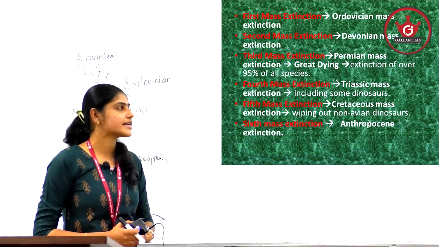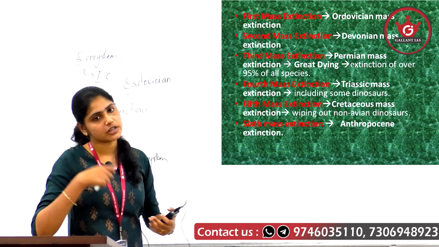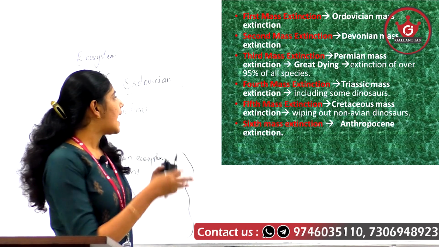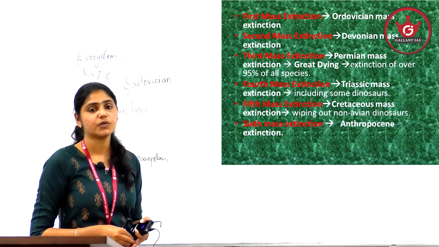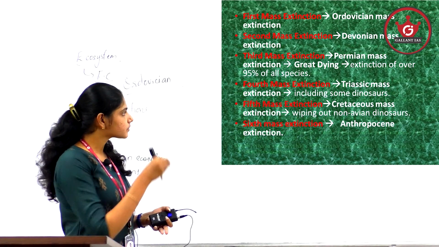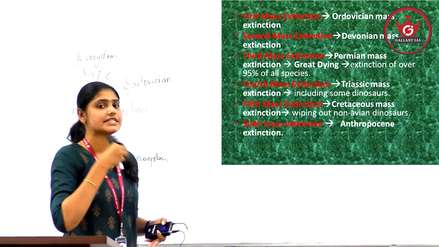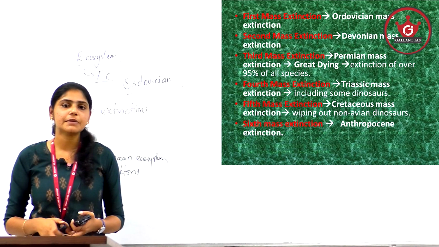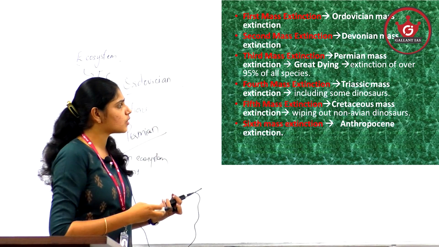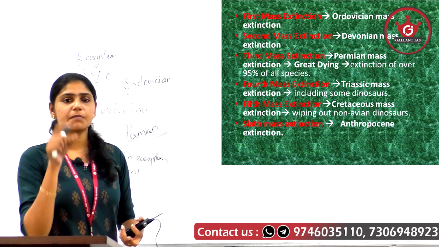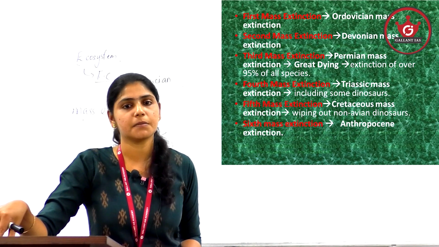Then comes the second mass extinction, known as the Devonian mass extinction, which took place about 375 million years ago, and here about 75% of the world species was lost. And the third mass extinction is very important. It was a severe mass extinction, known as the Permian mass extinction, which is also known as the Great Dying. Keep that in mind.